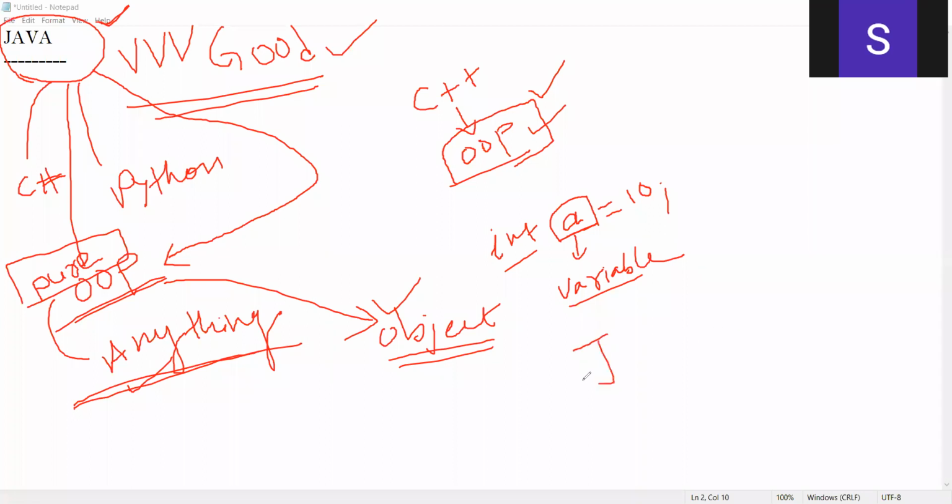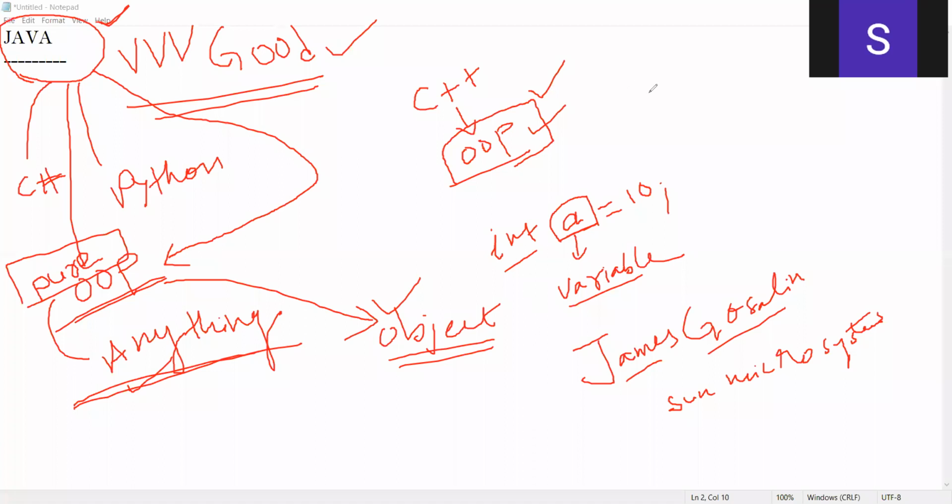Now, James Gosling is a person who has introduced Java in Sun Microsystems. The name of the person is James Gosling. In other words, he has invented this Java programming language.